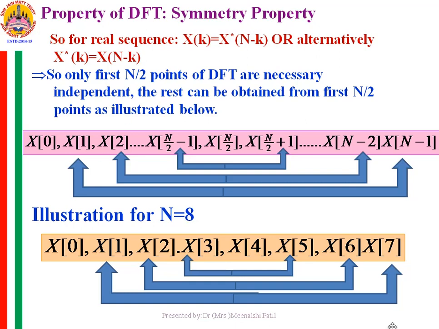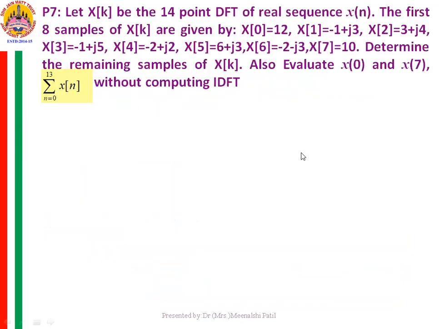I hope that you have got this. As per this expression, it is not necessary to evaluate all the 8 points of the DFT. If you find the 4 points, 0 to 4, of the DFT, the remaining points you can easily compute from the previous ones, because they will always appear in conjugate pairs. This is if the sequence x of n is real, if it is purely real.